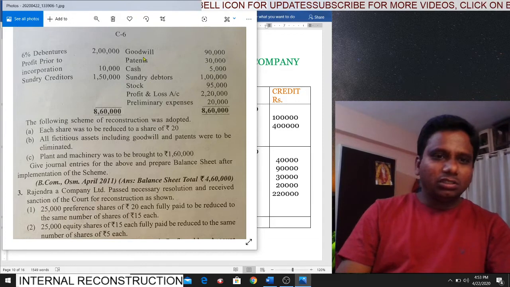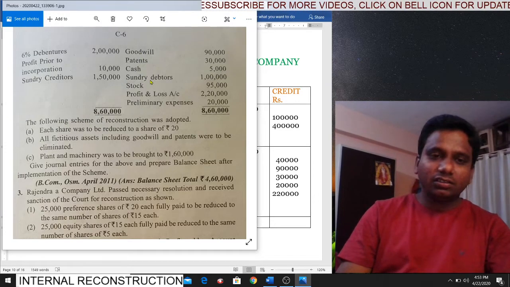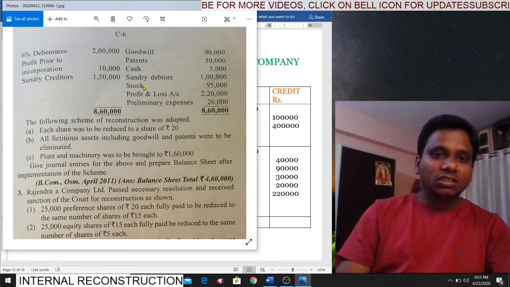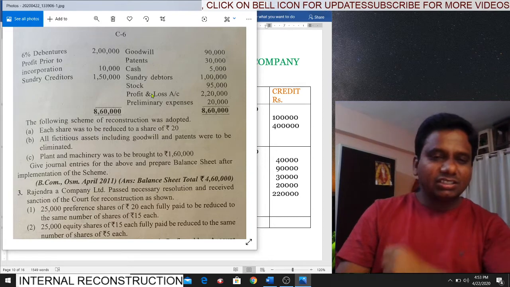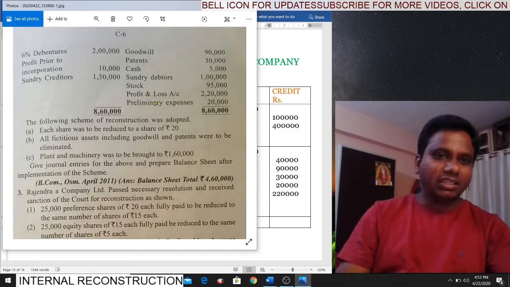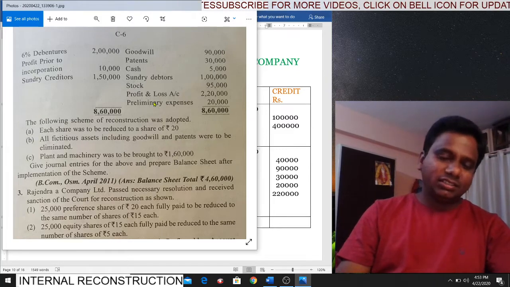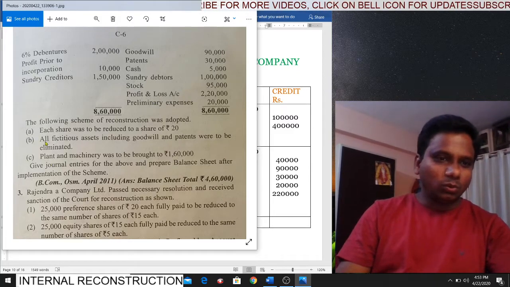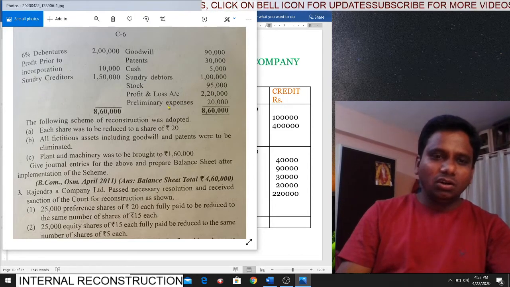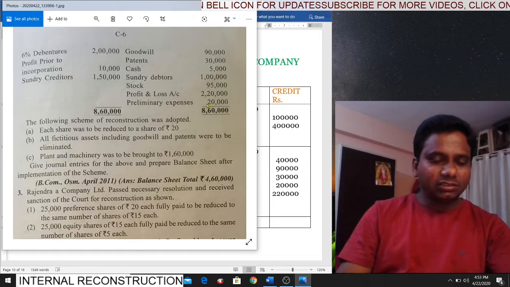Goodwill, intangible; patents, intangible; cash, current asset; sundry debtors, current asset; stock, current asset; profit and loss account, fictitious asset. Next, preliminary expenses, it is also a fictitious asset. So in the problem, the fictitious assets are profit and loss account and preliminary expenses.